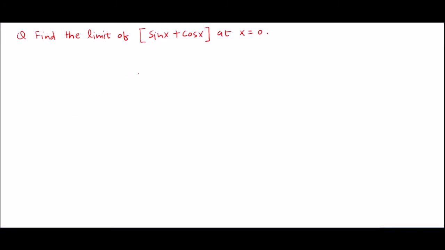Now let us find out the limit of the function sin x plus cos x at x equals 0. So how do we do that?